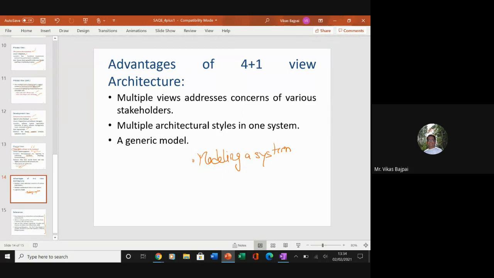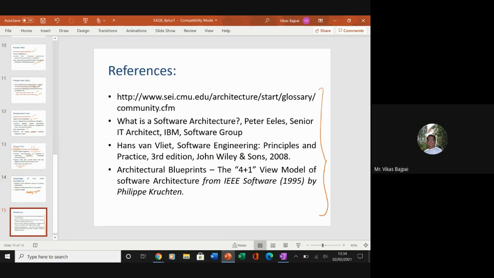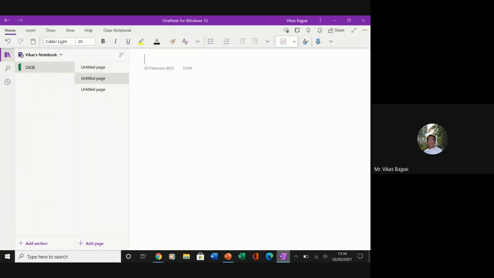Now let's take some examples, and then things will be much clearer, because right now we are only discussing continuously. Let's take some examples. Here we are talking about the 4+1 view architecture.